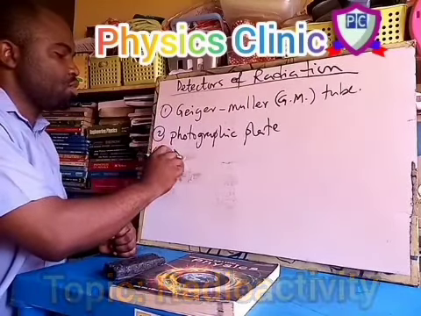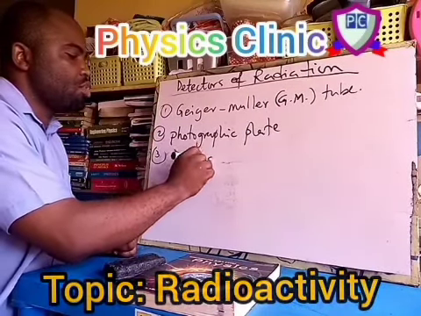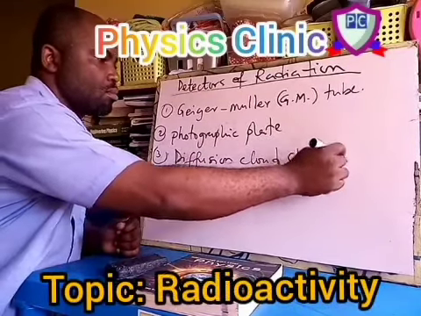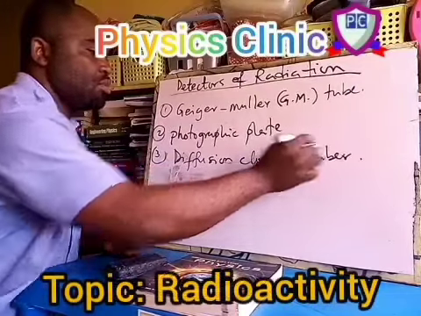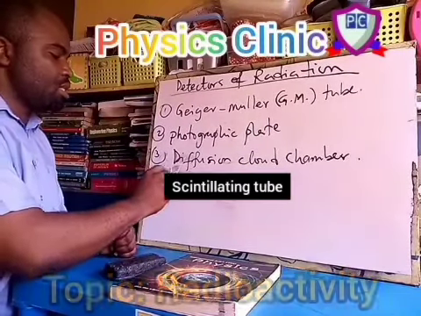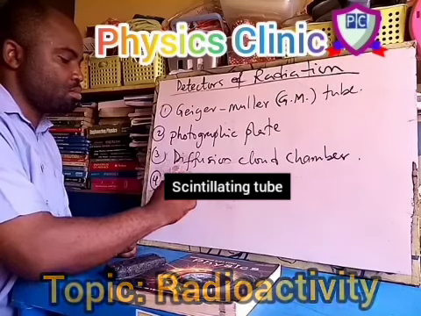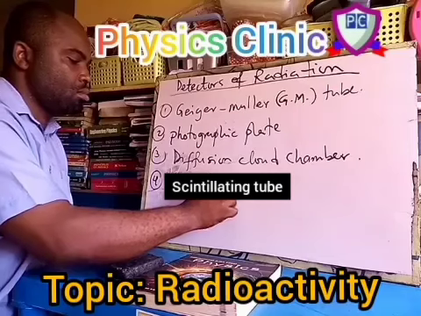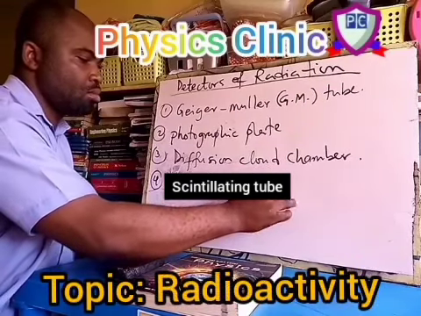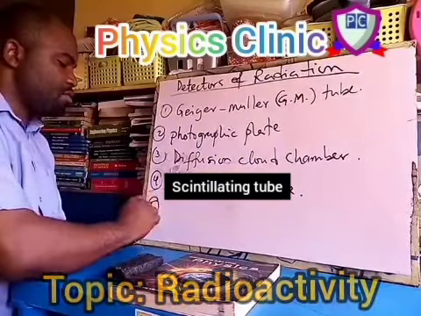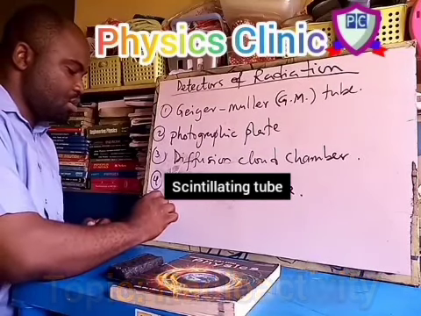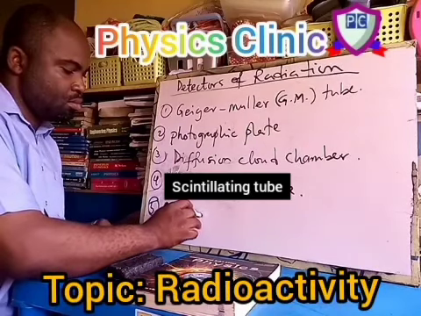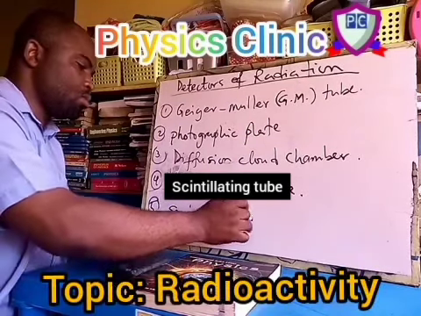We can also use the diffusion cloud chamber. Diffusion cloud chamber can be used. And number 4, the scintillation tube. And number 5, we have the semiconductor detector.